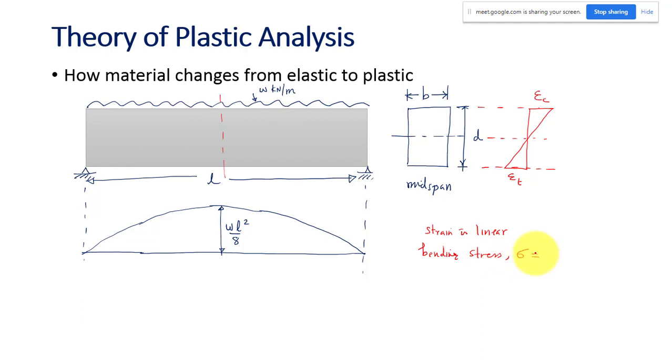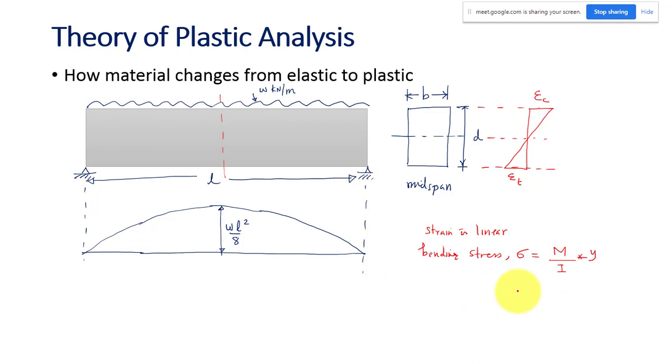Bending stress is given by M by I, where I is the moment of inertia about the neutral axis, into Y, the distance from the neutral axis to the extreme fiber, or whichever fiber you are looking for the stress value.